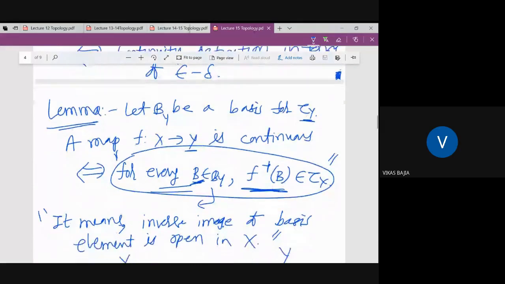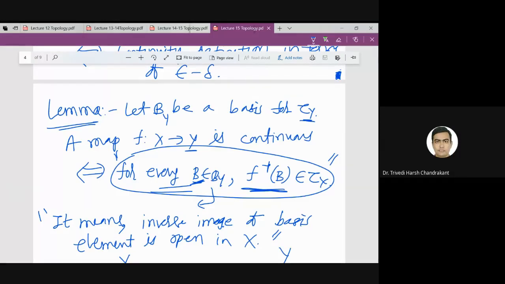What is the relation between basis element and the open set in the topology? Open sets are the basis of topology, sir. No, what is the relation between basis and topology?